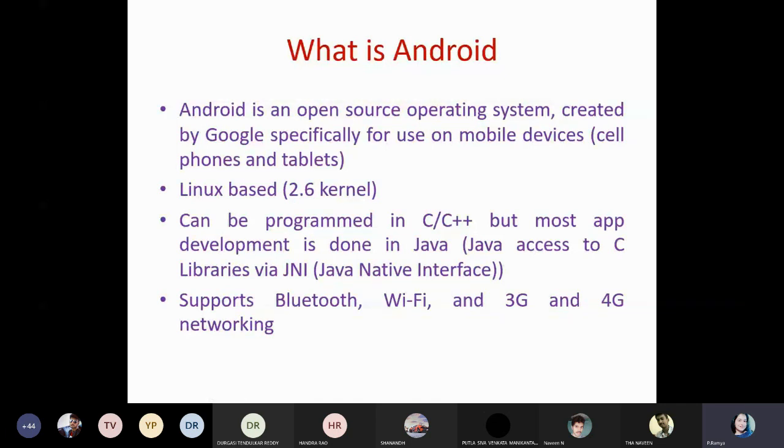Okay, so what is meant by open source now? Java is also open source. At the same time, Android is also open source. So what is meant by open source? Can anyone please unmute yourself and respond?